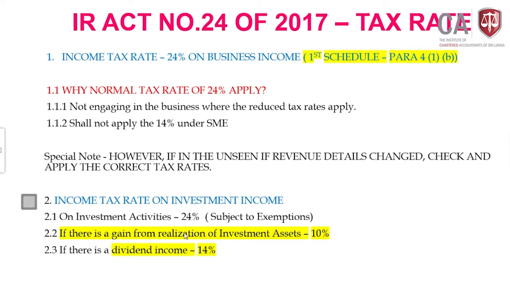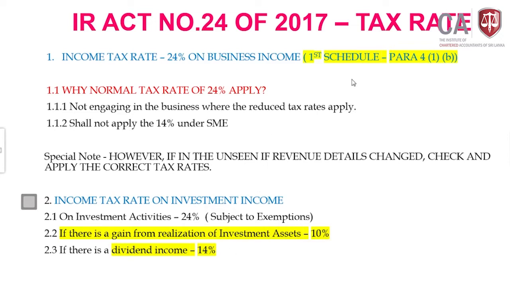But let me come to this one, which is business income. Now you know it's 24%. Investment income is subject to whatever the exemptions, and business income is also subject to whatever the exemption, and investment income is 24%. If there is a gain from realization of investment asset, this is again subject to exemptions, the 10%, and anyway the gains and profit from the dividend, it's 14%.